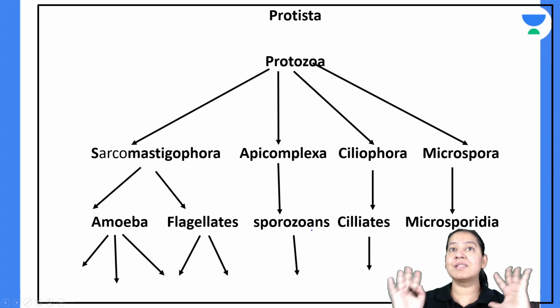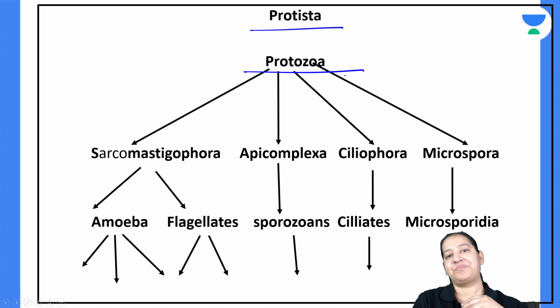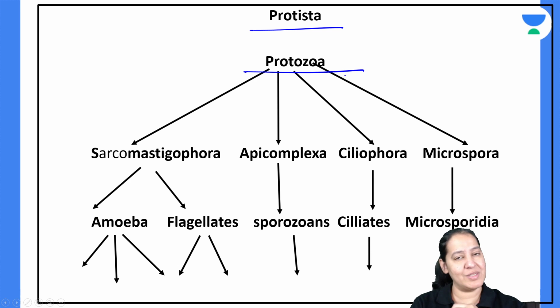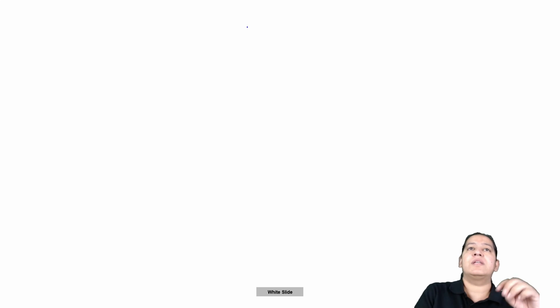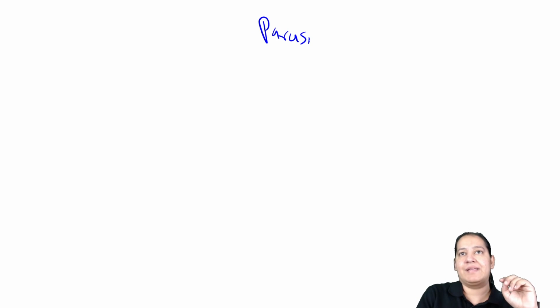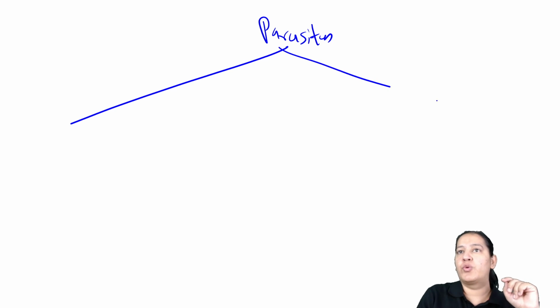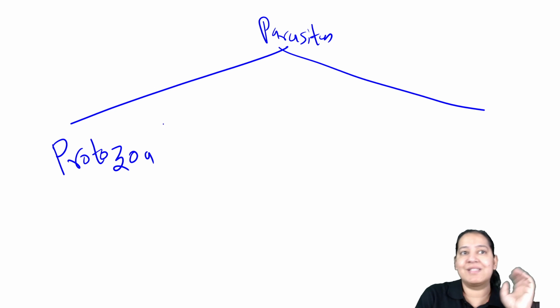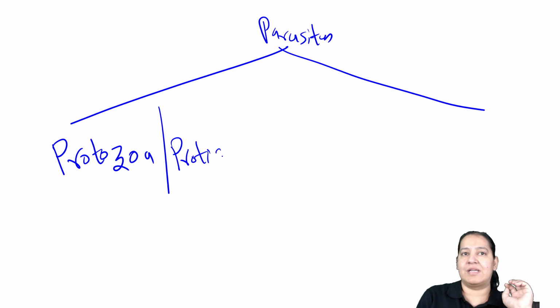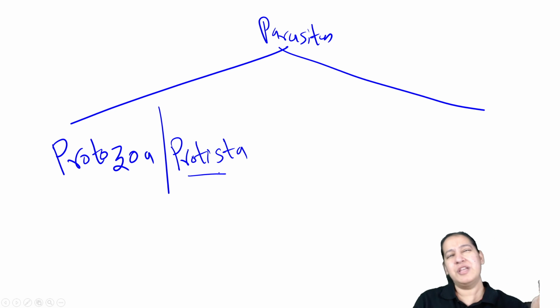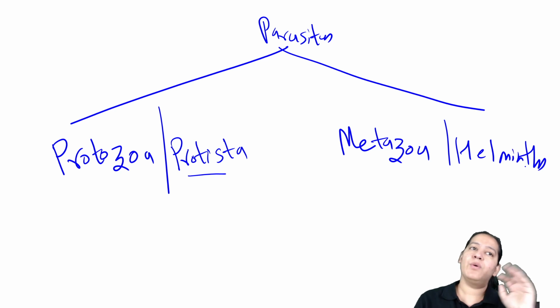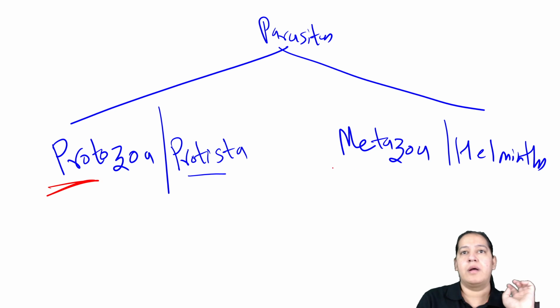Have you got it? So this is the classification of Protista or Protozoa. Got it? Yes or no? So I will repeat it. Let me start with parasites. Parasites are broadly divided into 2 categories. The Protozoa are the unicellular parasites, also known as Protista. Protozoa, Protista. They belong to the kingdom Protista. So they are unicellular. And Metazoa. They belong to helminths. These are helminths, right? So Protozoa, Metazoa are the 2 main categories.